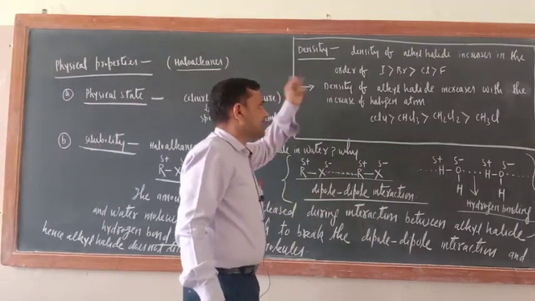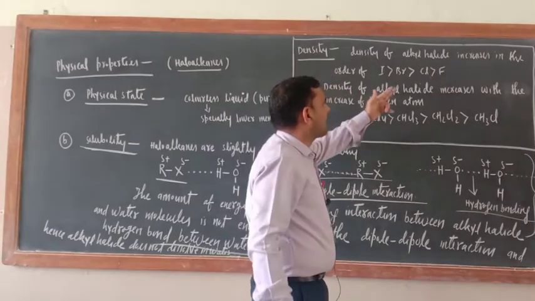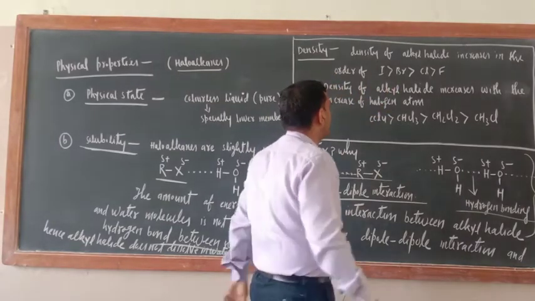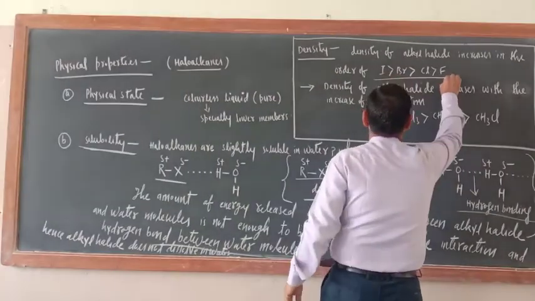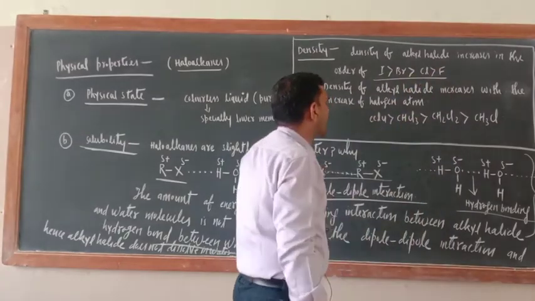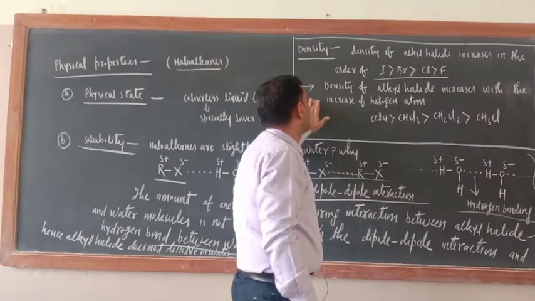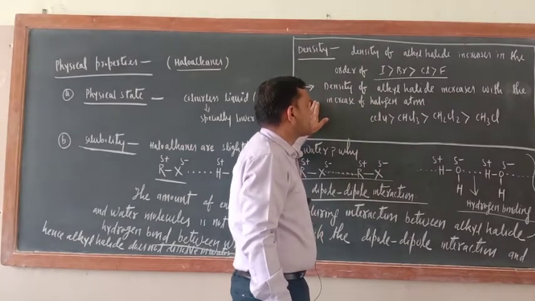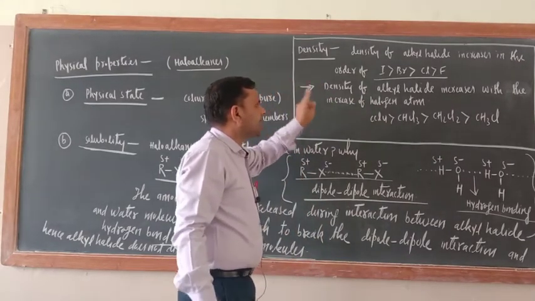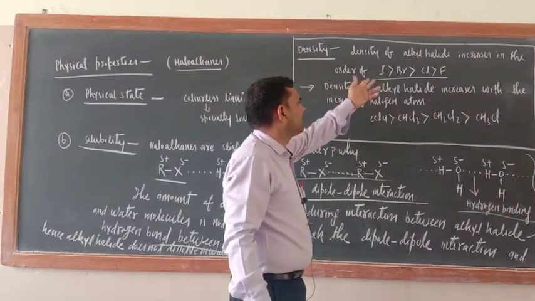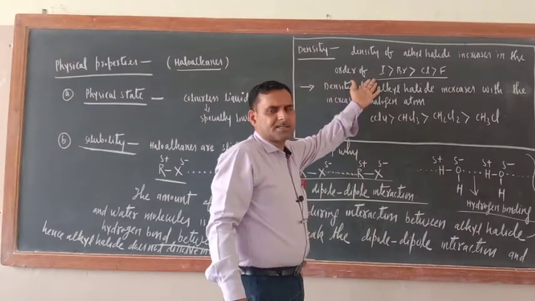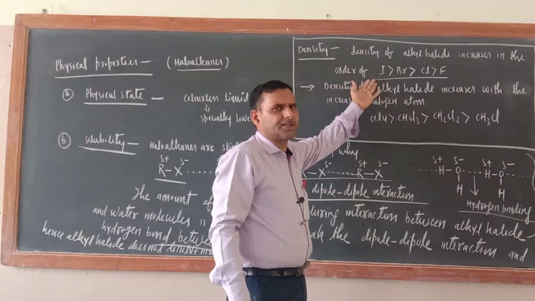Another question is density. Density of alkyl halide increases in the order of I, Br, Cl, F. Okay, the density of alkyl halide increases in the order of I, Br, Cl and F, meaning the greater the atomic mass of the halogen atom, the greater will be the density.